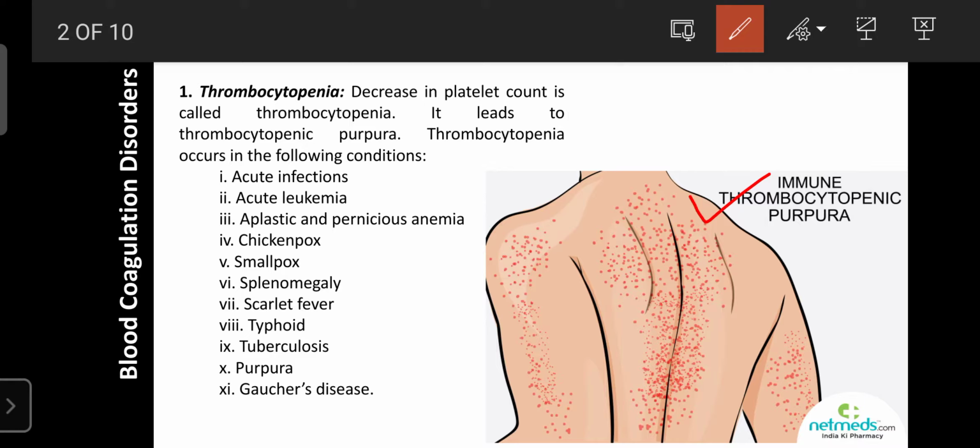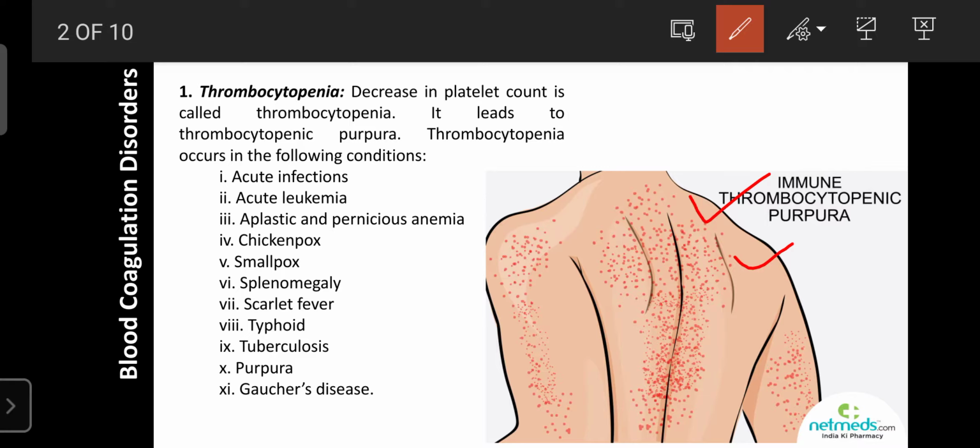Regarding the symptoms, there is the appearance of red spots on our body, maybe on the back, the hand, or the leg. If red spots appear frequently and are well distributed, that condition is known as thrombocytopenia. It indicates that the platelet count in your body has decreased. That may be due to conditions like fever, leukemia, infections, or anemia.